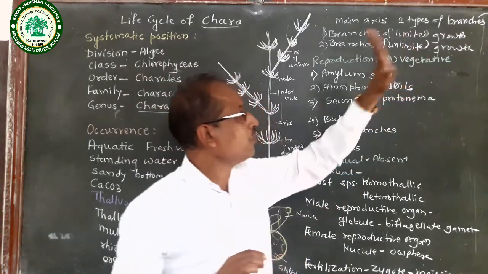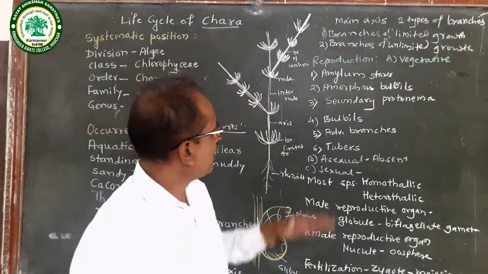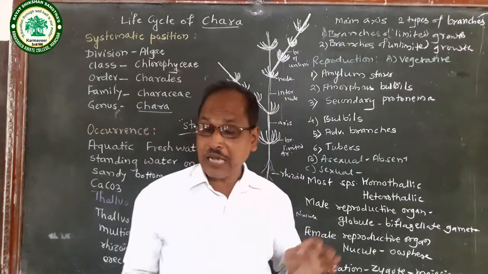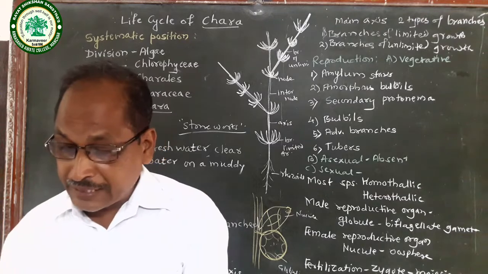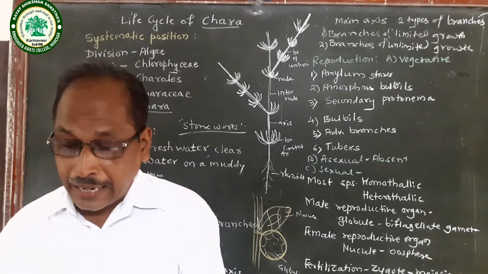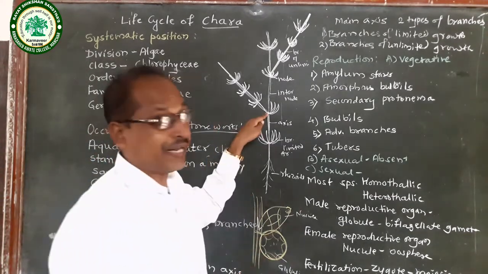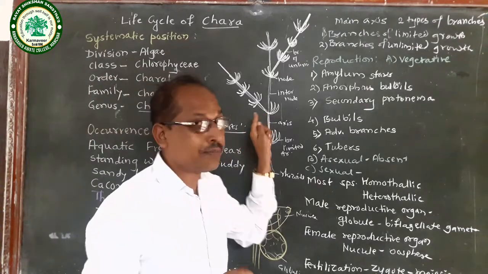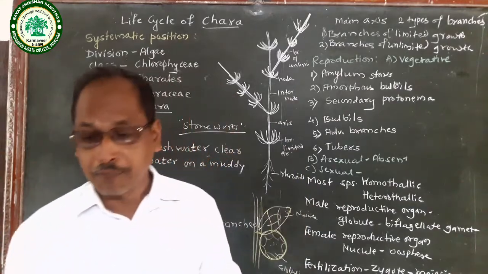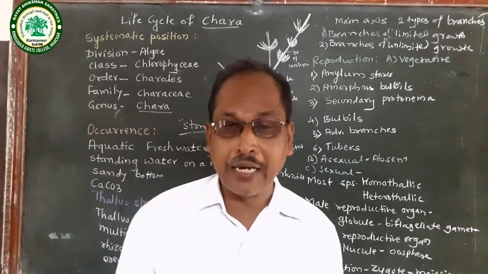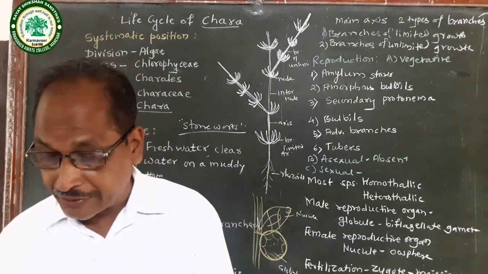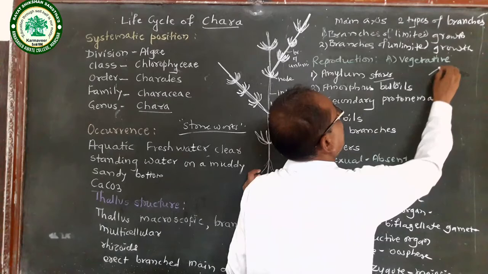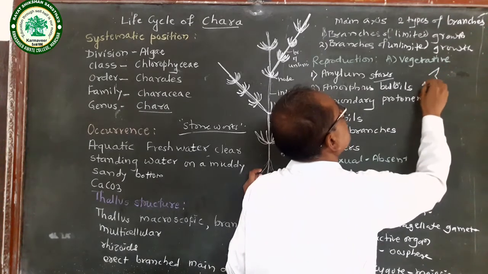In vegetative reproduction, there are various ways. One is the amylum star. These amylum stars develop at the nodal region of the main axis of Chara. Then these amylum stars separate from the mother plant, and each amylum star gives rise to a new individual. Amylum star means it is a star-shaped structure. It looks like this.